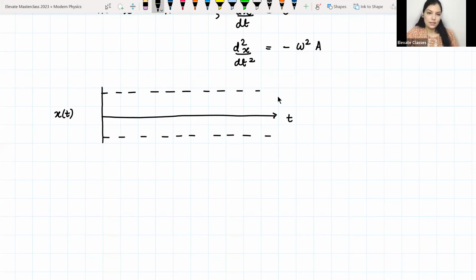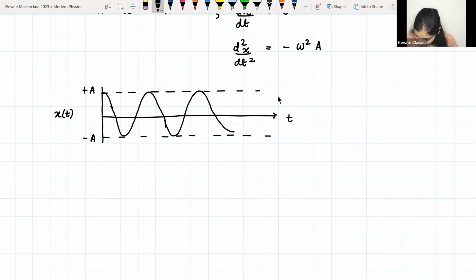ठीक है? So x of t was cosine function था, a cos(omega t plus phi), ठीक है? So this is my t is equal to 0, so what is this? This is my plus a, and this is my minus a. What is a? A is the amplitude. So I'll get something like this, I'm so bad at drawing, ठीक है?